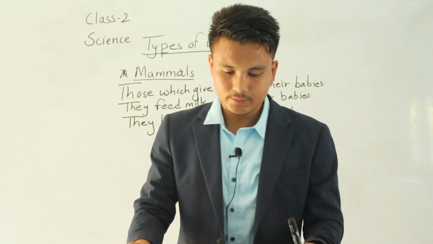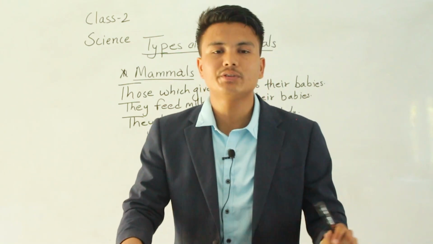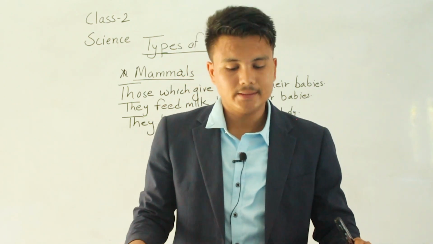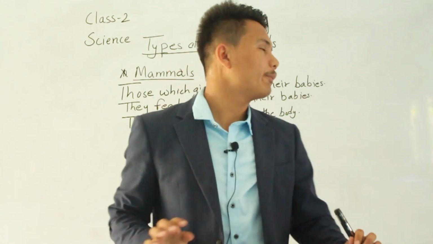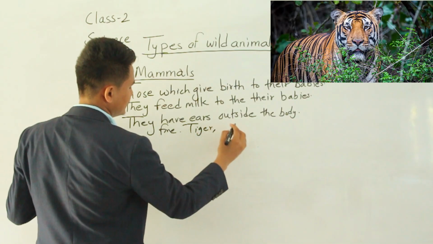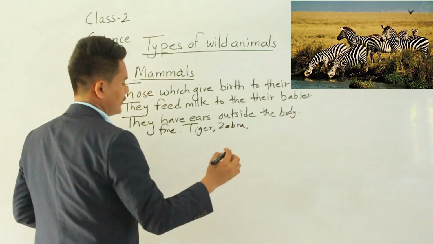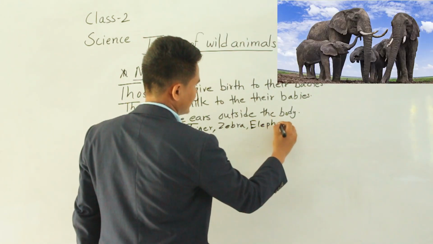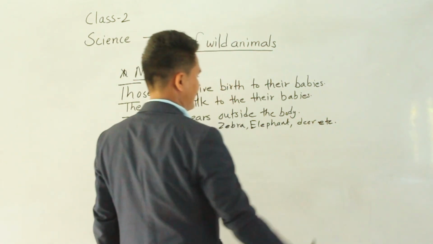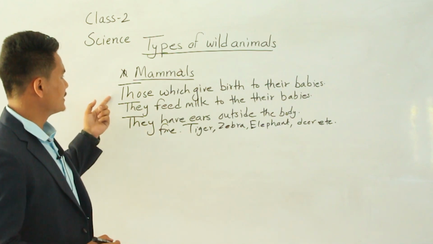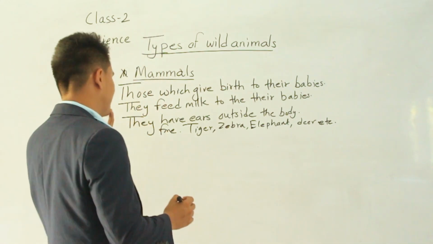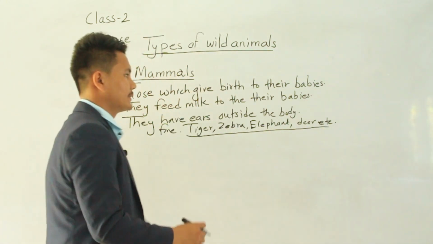Can you please give me some examples of mammals? Of course, yes. That is tiger. Good, tiger. Leopard, elephant, zebra. These are some examples of mammals. Please write it down. Tiger, zebra, elephant, deer, etc. are some examples of mammals. Mammals means which give birth to their babies.